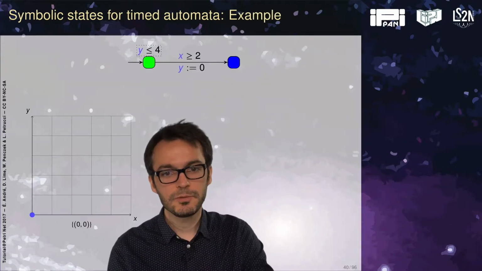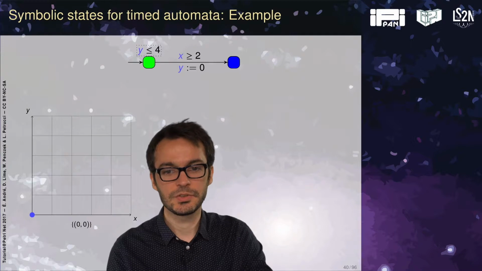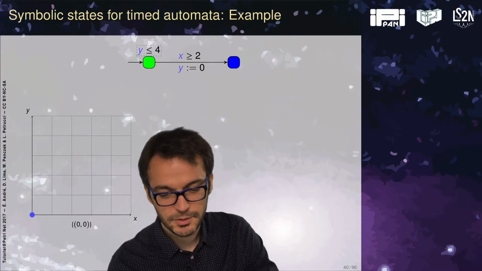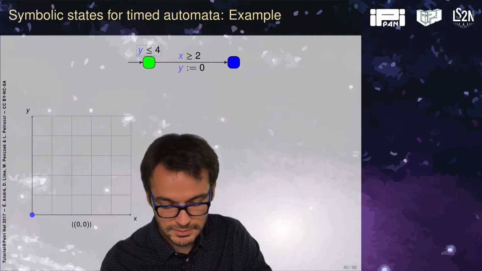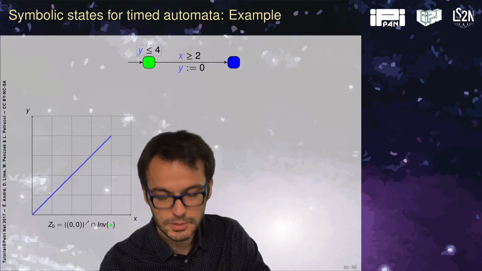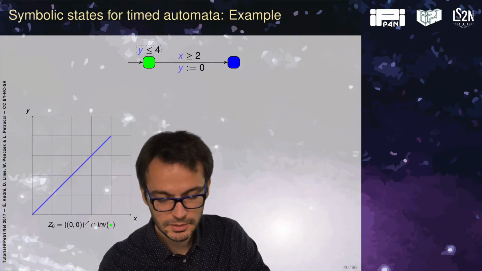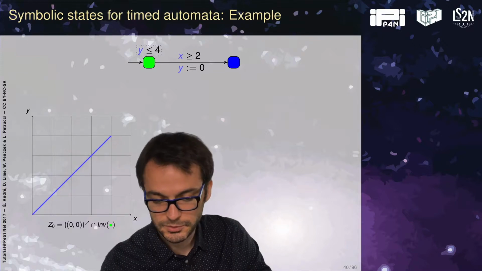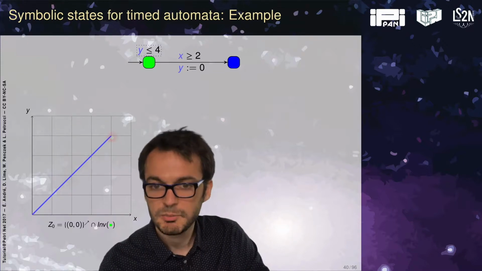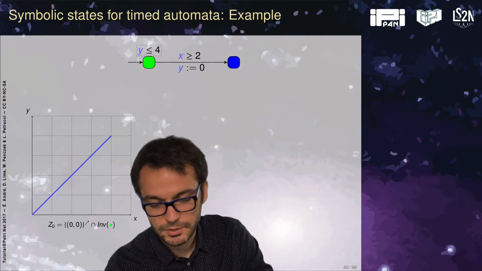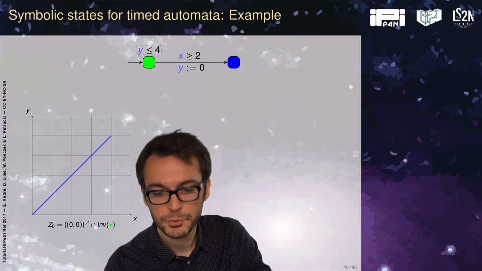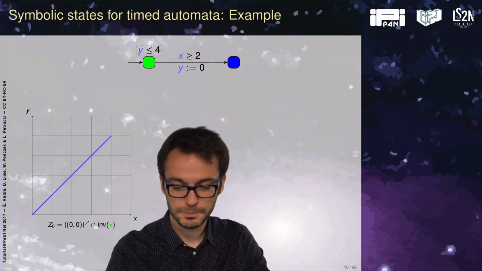So a small example for symbolic states in a time automaton. I have a small time automaton where y is smaller than 4, so this would be my initial symbolic state. Both clocks have the same value because they are initially 0 and they're bounded by 4. Okay? And I will take a transition when the guard is such that x should be greater or equal to 2, and I will reset y.